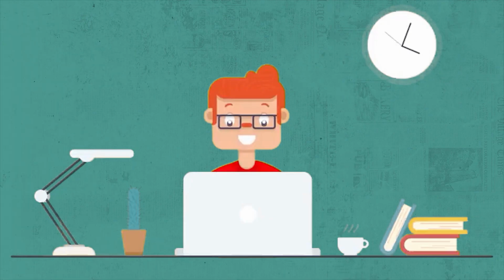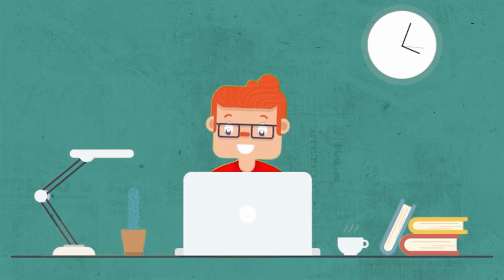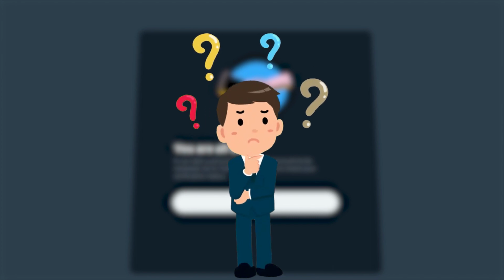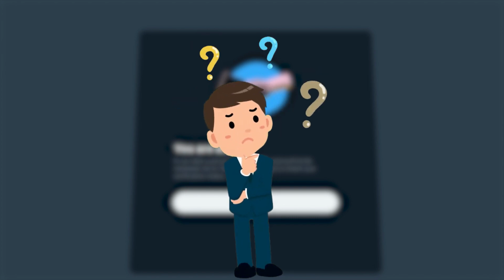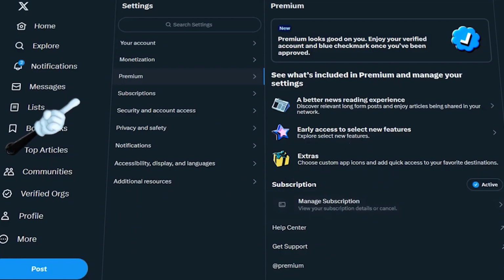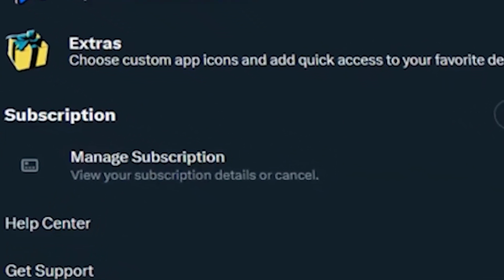Once you're done, you will have to wait for a while for your account to get reviewed and approved as a premium account. If you are approved, you will receive a blue checkmark. There is also another way to confirm if your subscription was successful or not. To do this, you have to go to the premium option in your navigation bar again. From there, select Preferences, and you will see a card at the top that will show you your subscription status. The premium tier will have a Manage option on the right to indicate that you are enrolled in the program.